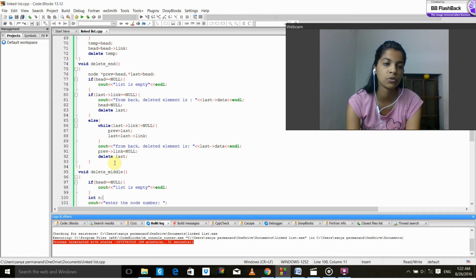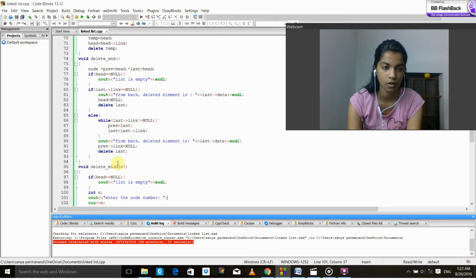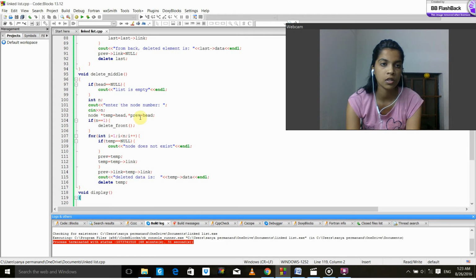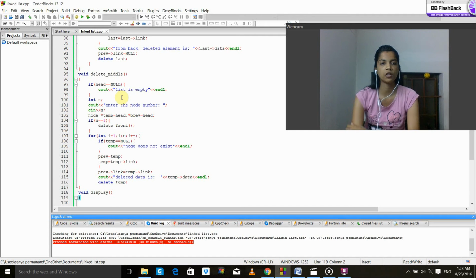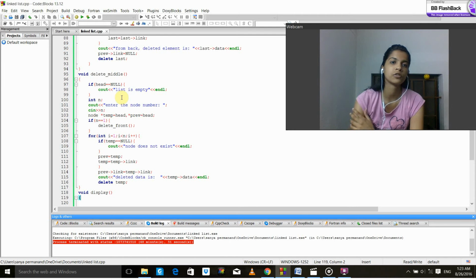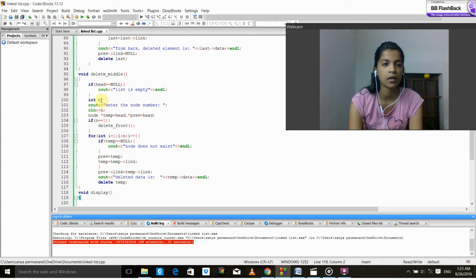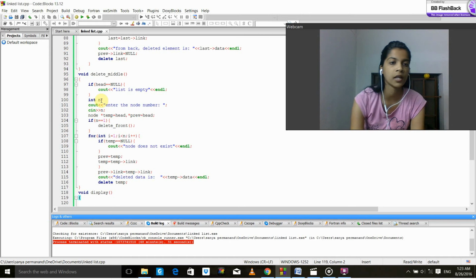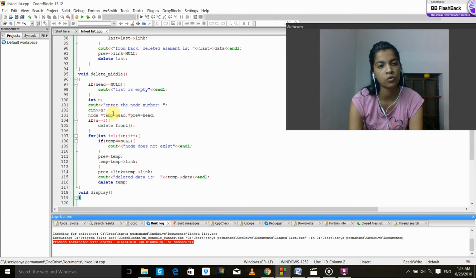Insert link equal to null, delete last. Now I am inserting the function delete middle, which I am defining over here, and I'm checking for the head empty condition, that is head equal to null. If it is true, then list is empty. I am declaring a variable int n and asking for the node number whose element will be deleted, and I'm declaring two pointer variables over here, temp equal to head and prev equal to head.